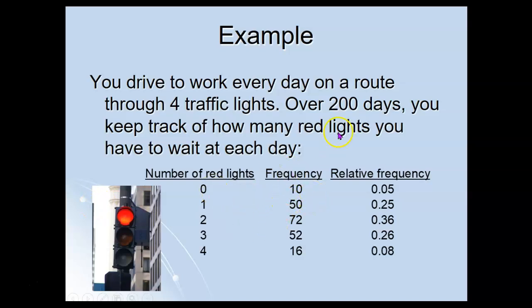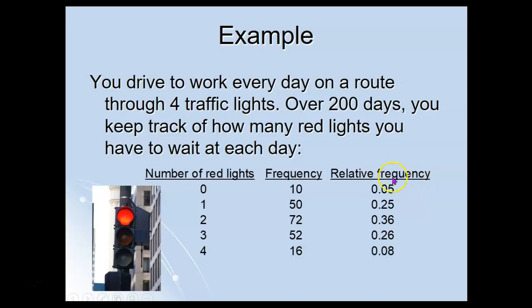And there were 50 days out of the 200, which is 0.25, where you had one red light that you had to wait at. 72 out of 200, which is 0.36, or 36% of the time, you had to wait for 2 red lights. 52 days out of 200, which is 26% of the time, you had 3 red lights. And then there were 16 days when you had 4 red lights. That was 0.08.